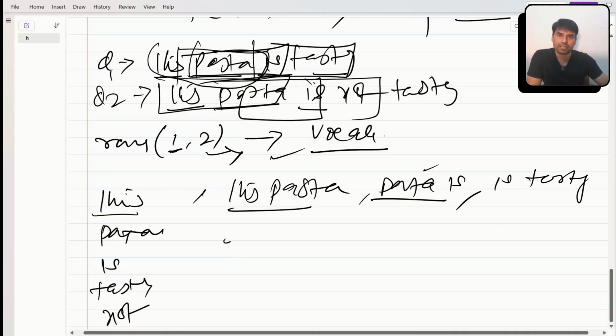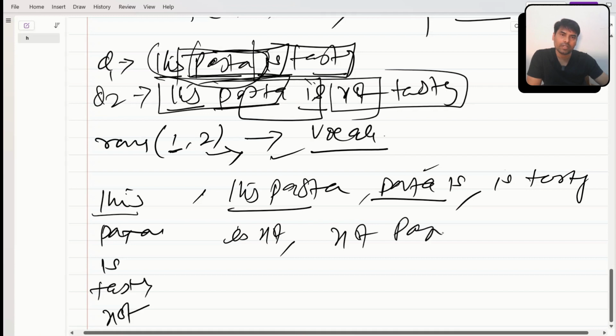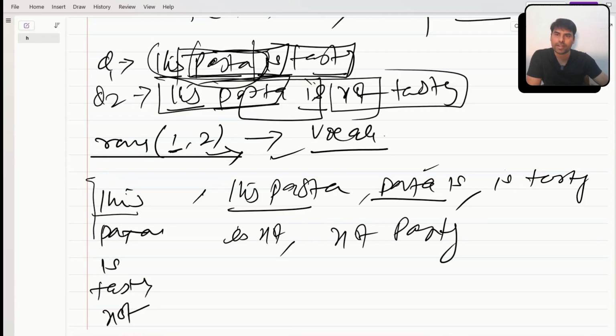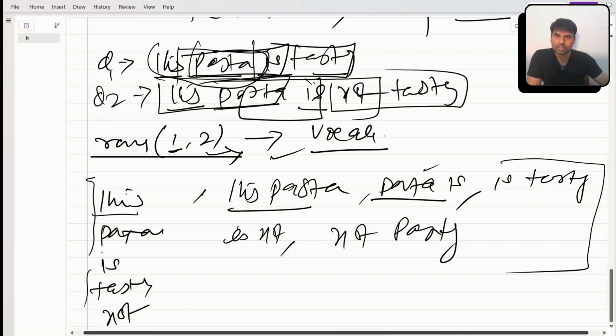So I will take "is not" as one unit, and "not tasty" as another. So "not tasty" is one unit. In case of NGram (1, 2), your vocab will be this. This is your final vocab. It has a combination of single words and combinations of two words. So this will be my vocab size in case of NGram 1 and 2.